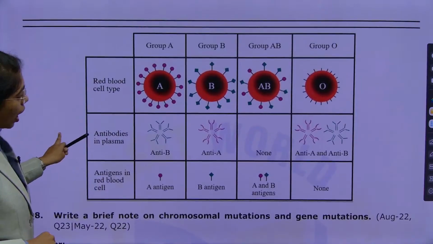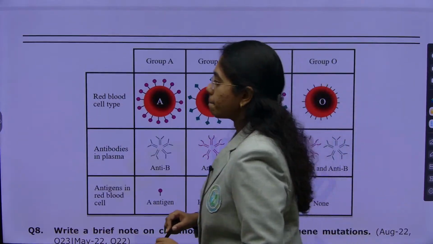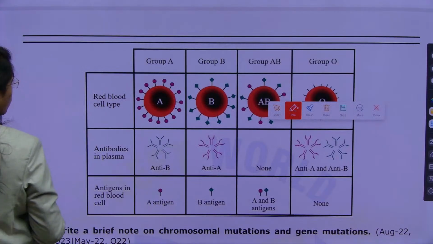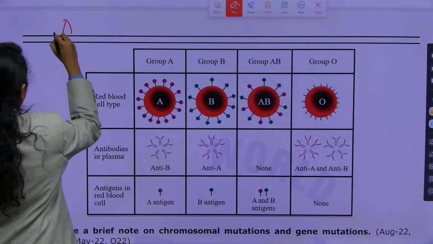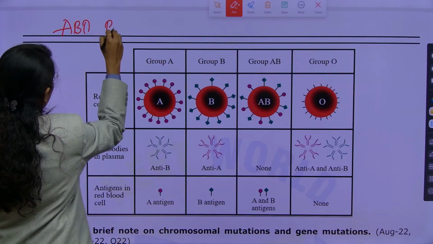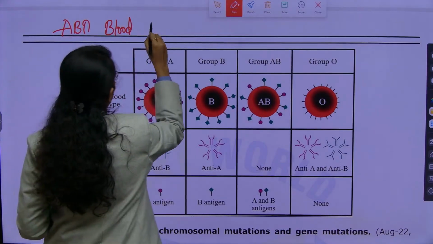Codominance, taking what? ABO blood grouping. Mention how many phenotypes and genotypes are possible from ABO blood grouping.